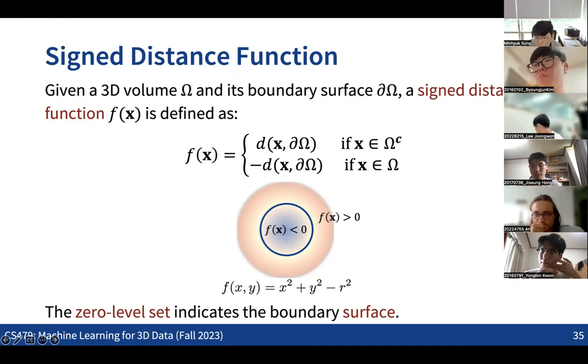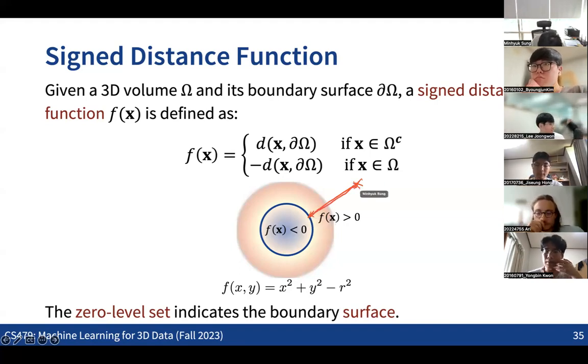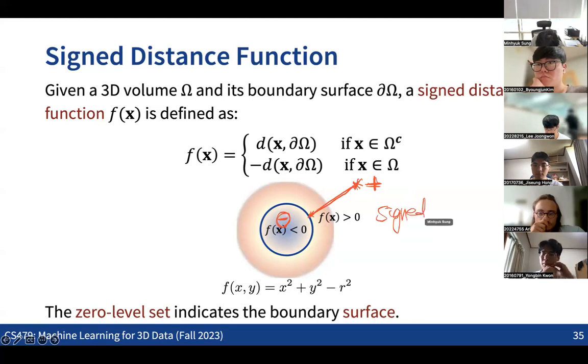What does the positive distance between the point and the surface mean? Basically, we are measuring the distance from any query point in the 2D or 3D space to the boundary of the 3D shapes, right? The only thing is that for the points outside, we have the positive sign, and for the points inside, we give the minus sign. So we now have not just the distance, but the signed distance, which carries the information of the distance plus the inside and outside information.